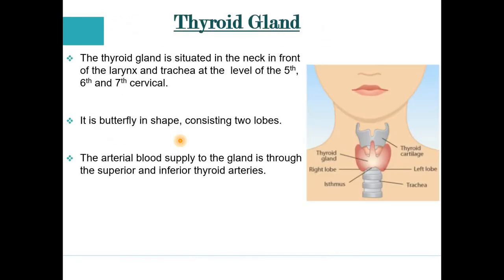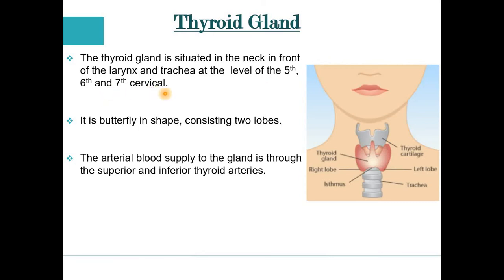Now we discuss the next slide, the thyroid gland. Have a look at this picture, friends. The thyroid gland is situated in our neck, in front of the larynx and the trachea. Regarding its level, the cervical vertebrae in our neck are seven, from C1 to C7. This thyroid gland is located at the level of the 5th, 6th and 7th cervical.